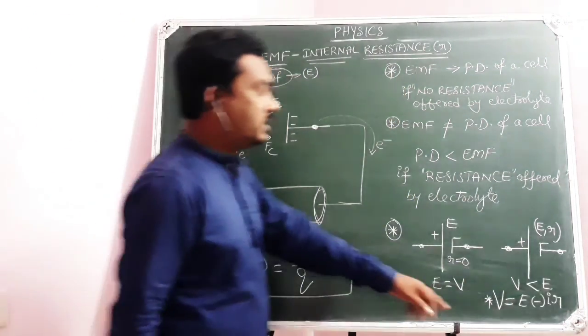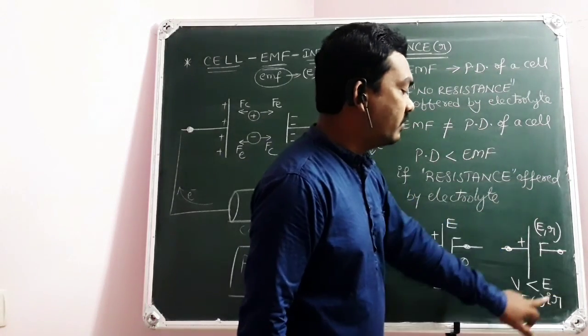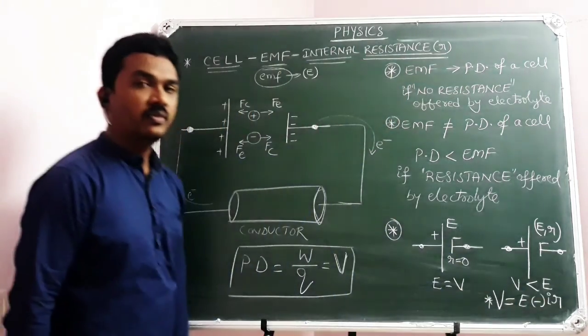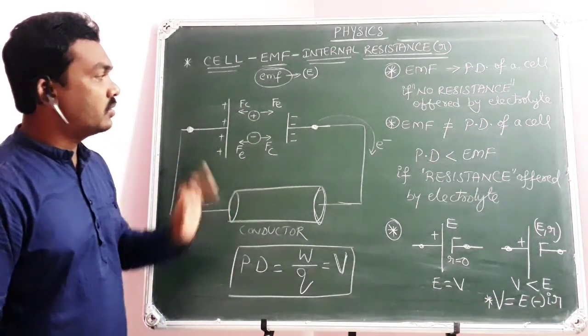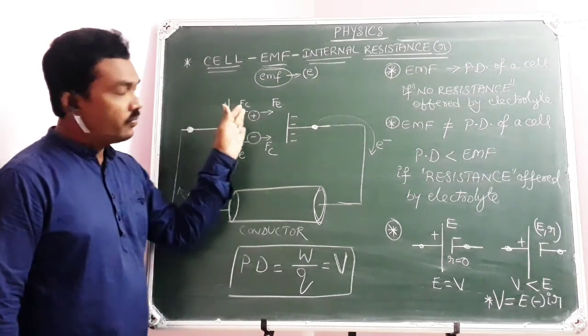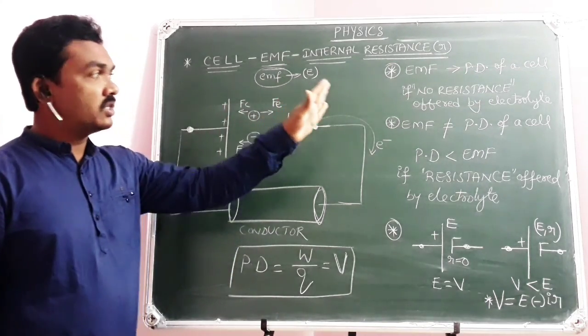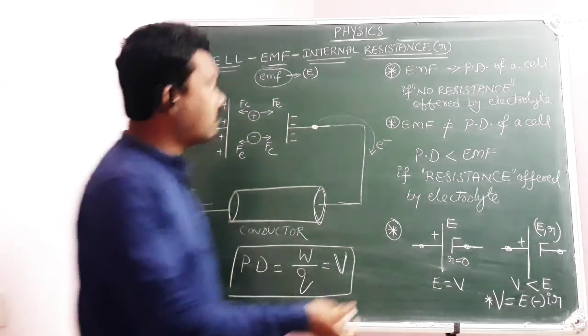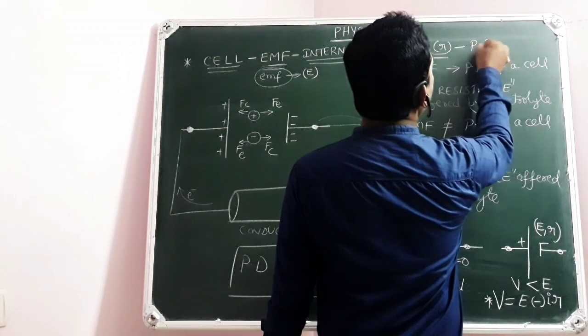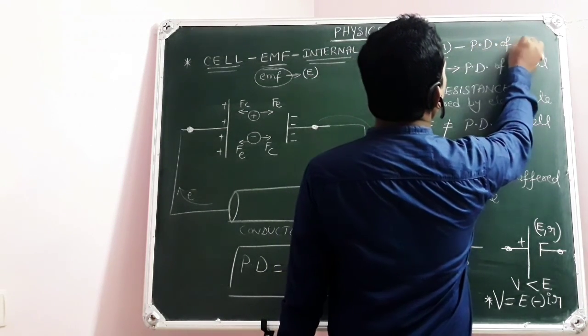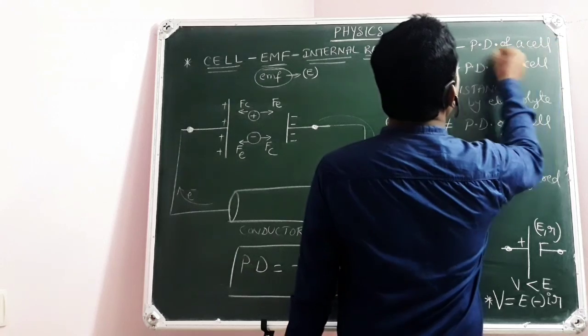So ultimately the potential difference across the terminals of the cell will be less than the EMF. So this is all an introduction to the concept of cell, EMF and internal resistance, connecting with the potential difference or voltage of a cell.